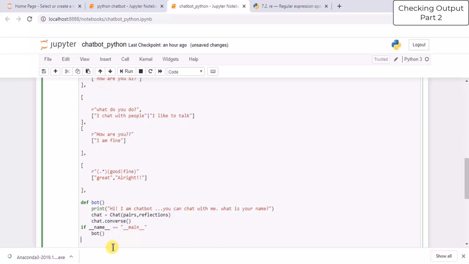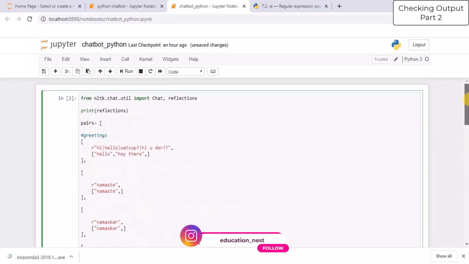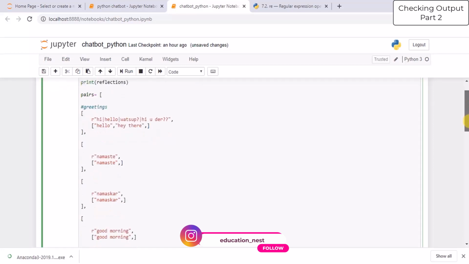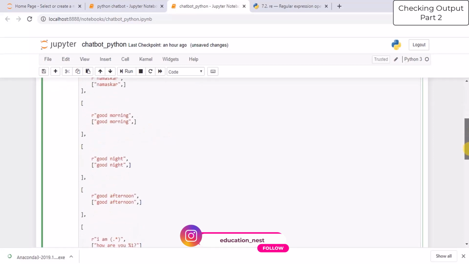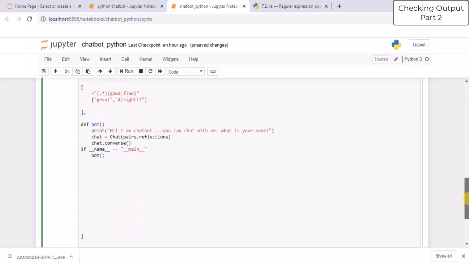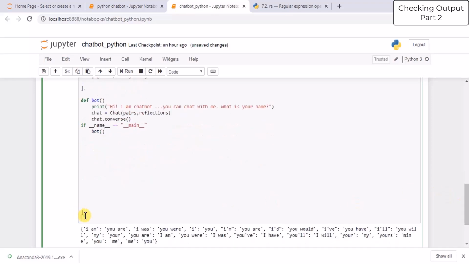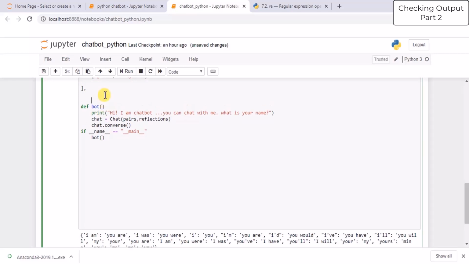Okay, so this is what we have done till now. So we just have created one greeting intent which contains all the greeting questions and response, and we have created one function which will trigger this conversation. Now let's see. So this is the parenthesis for the pairs.